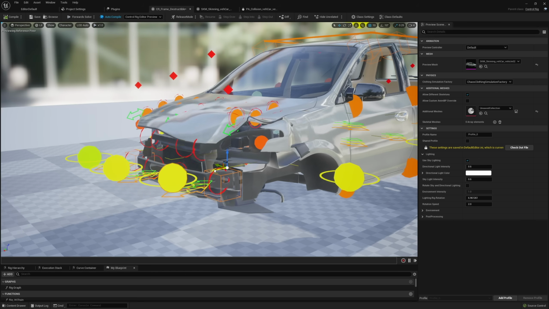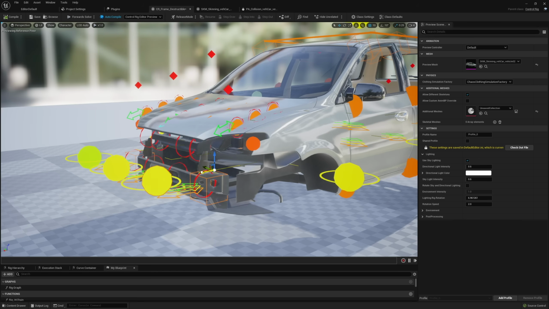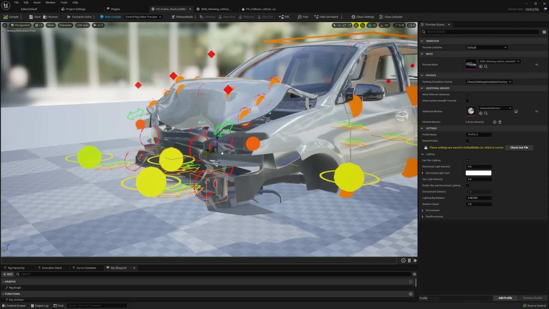These bodies also drove a control rig, which was set up per vehicle to provide believable secondary deformation, such as a hood buckling upward as the front end was pushed in.